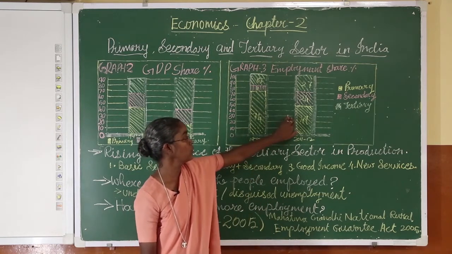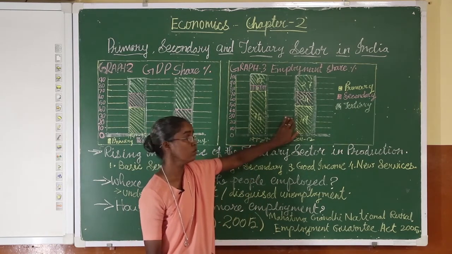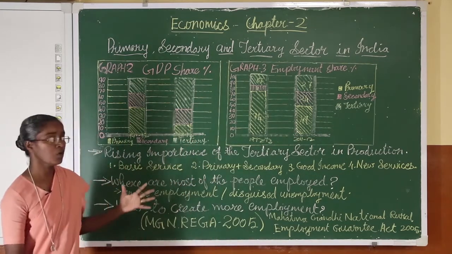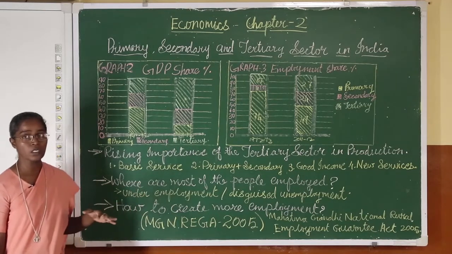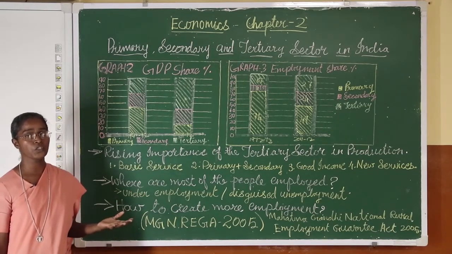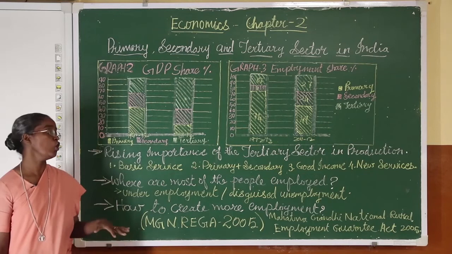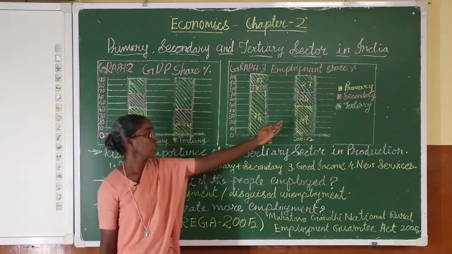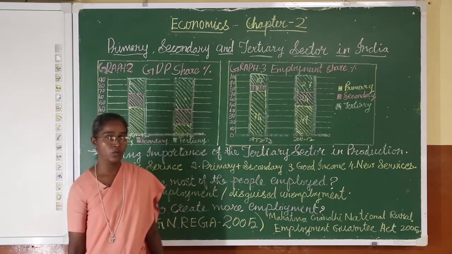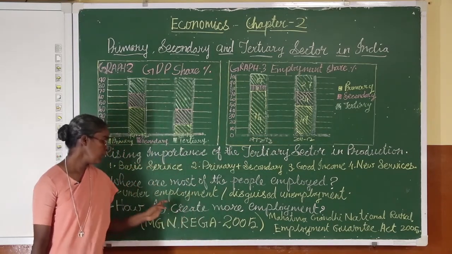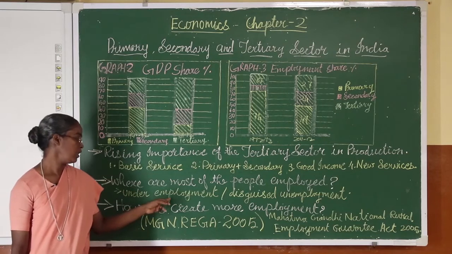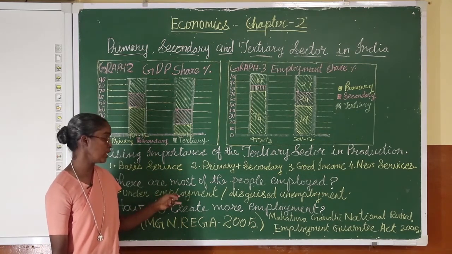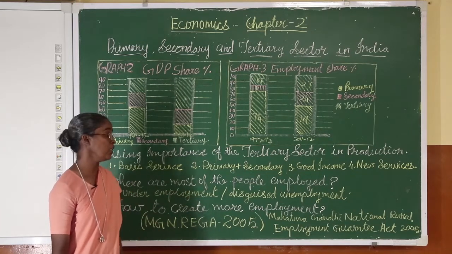All the population that is working in the agricultural sector, what is their contribution? Are they working? Why is the GDP share from the primary sector low? That is what we need to learn. Now, the share of the GDP from the primary sector is low because people are underemployed or experience underemployment or disguised unemployment.